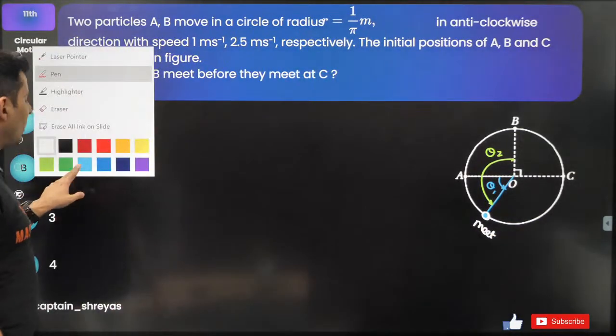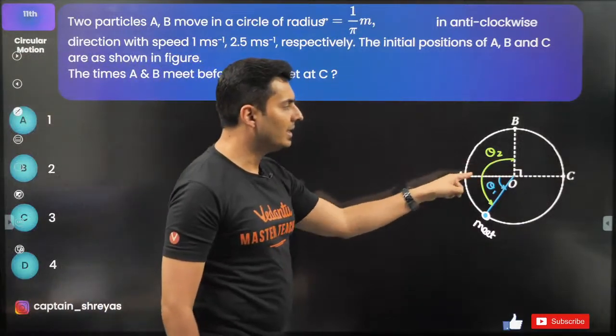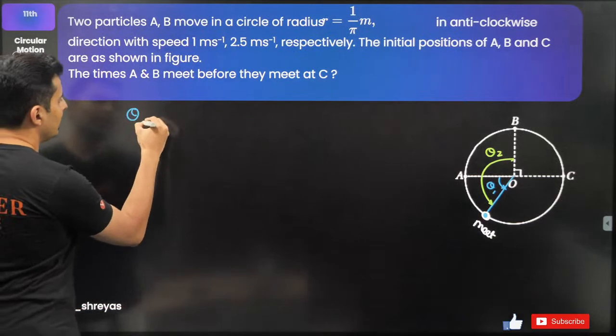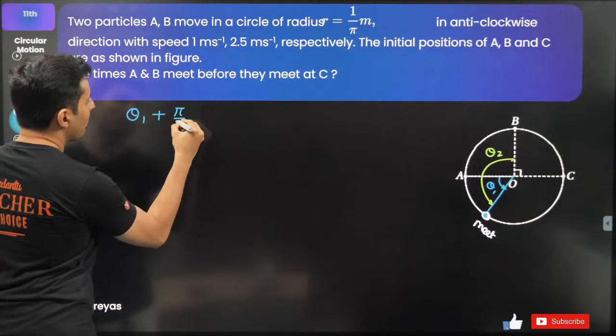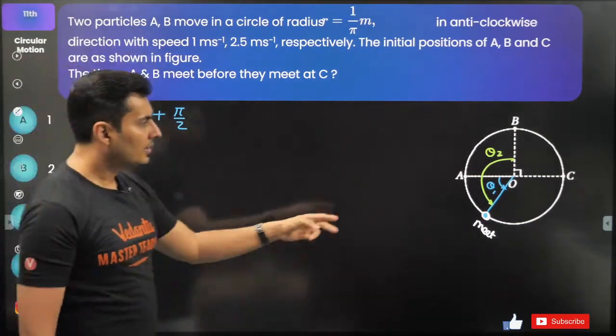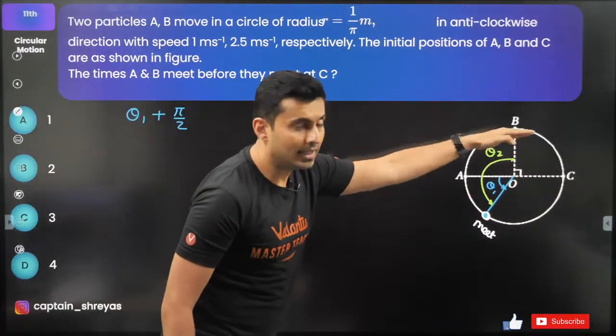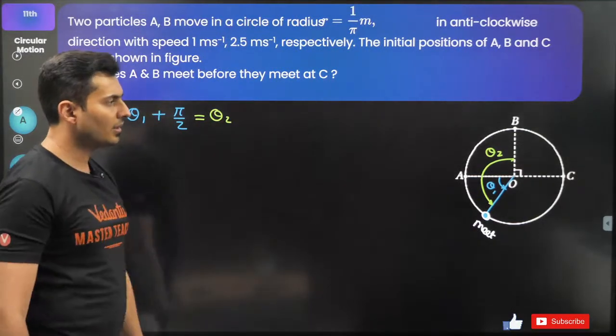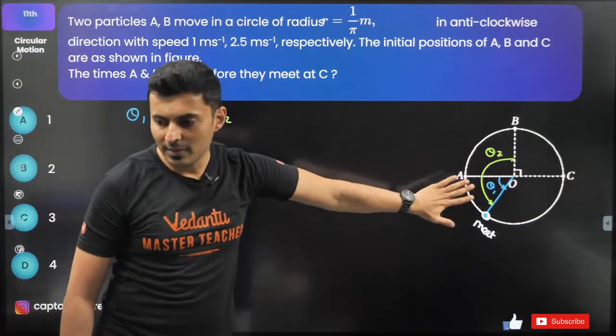Now, I think you can also see what is the relation between theta 1 and theta 2. If you observe carefully, theta 1 plus pi by 2 radians, theta 1 plus 90 degrees, is that complete angle theta 2. Do you see that? How many of you saw that? Everybody?